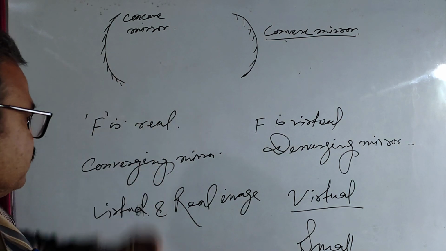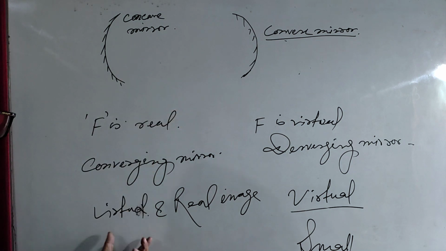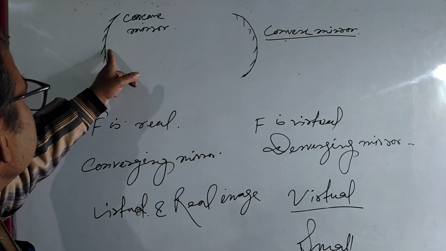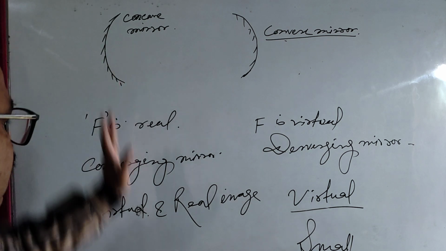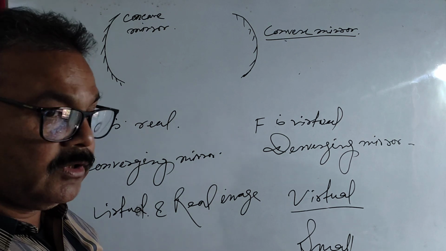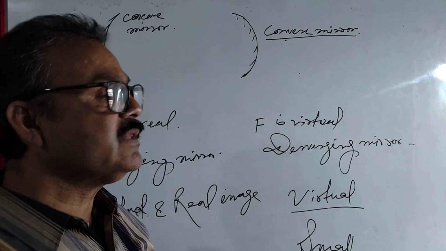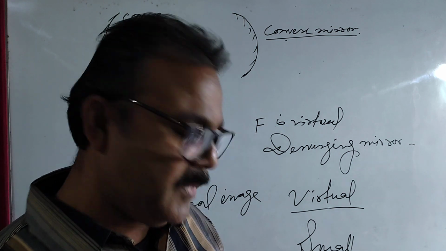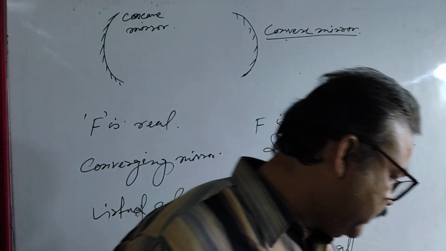I will discuss these things afterward. And remember that a virtual image is formed only when the object is placed in between the pole and the focus. Otherwise, in all other cases, a real image is formed. And I already told you that a real image can be projected on a screen and we can touch the real image. Okay, let me show this one.